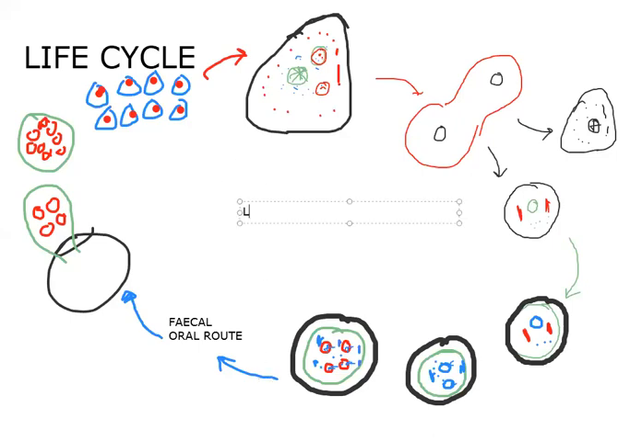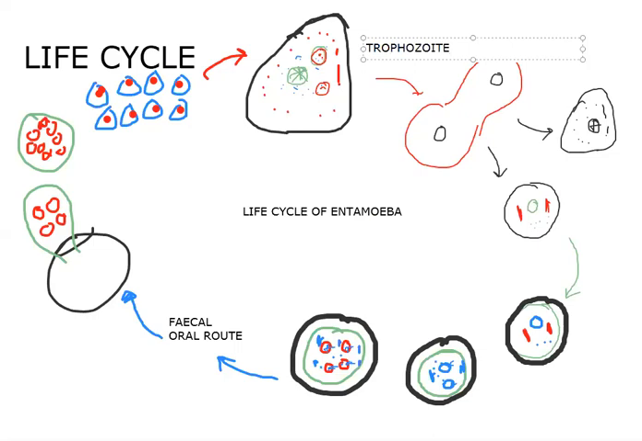This is called the life cycle. Cycle means we should come back to where we got started. So we came back from the submucosa of the large intestine to the submucosa of the large intestine. This journey we call the life cycle. So let me say once again. This is the trophozoite stage, which lives in the submucosa of the large intestine and undergoes binary fission.